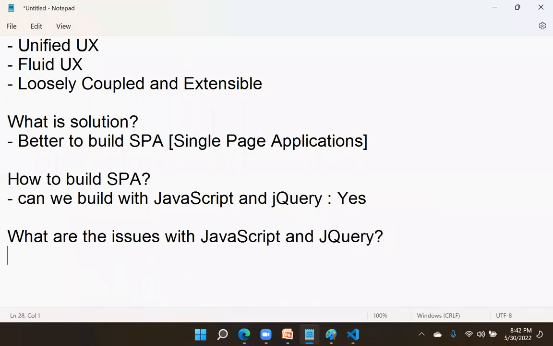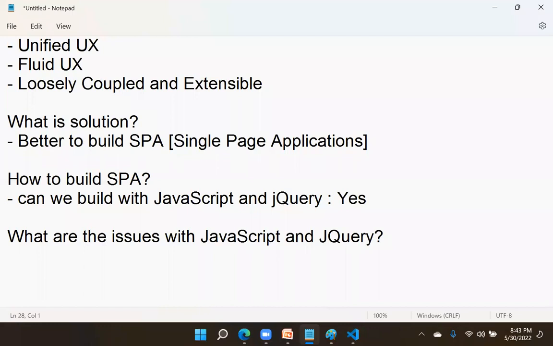Single page application is not new. Before React and Angular came, we used a very popular single page application. Do you know? The world's first single page application before React and Angular, Twitter. You know Twitter? Twitter is a single page application. It is the world's first single page application, and Twitter was there before React, before Angular. Right? That means single page application is not a new concept.